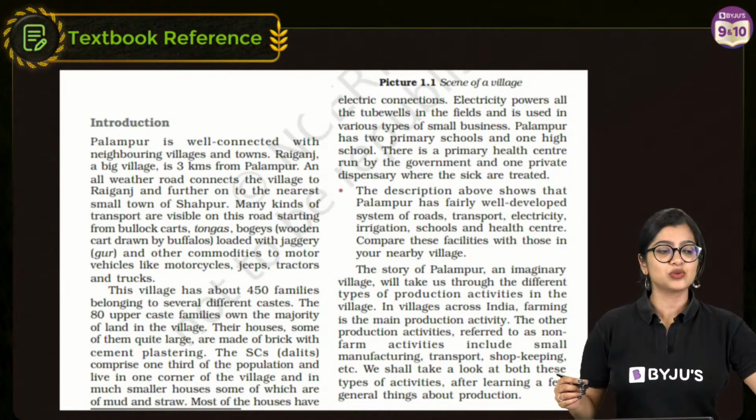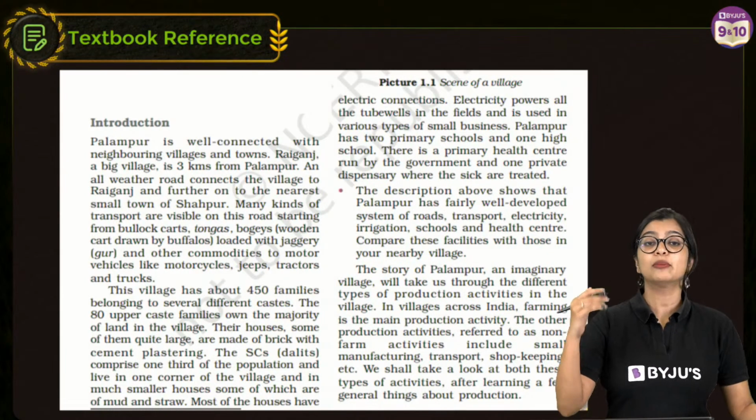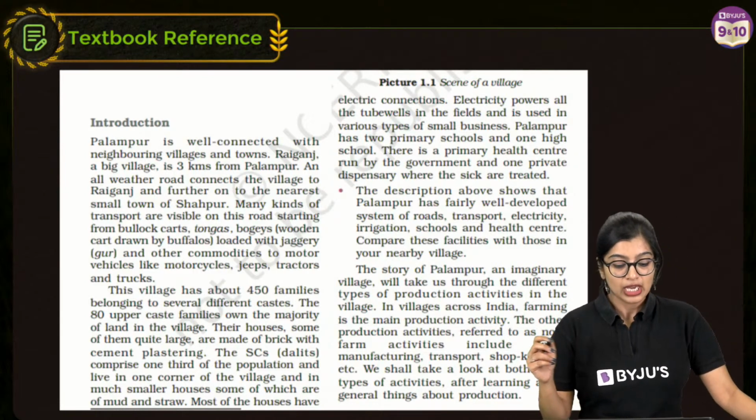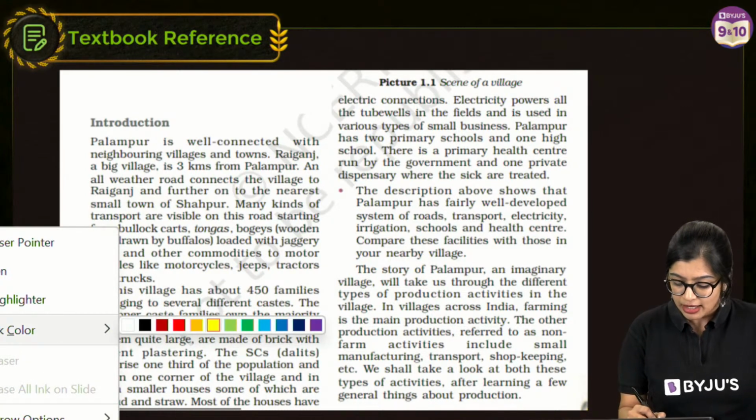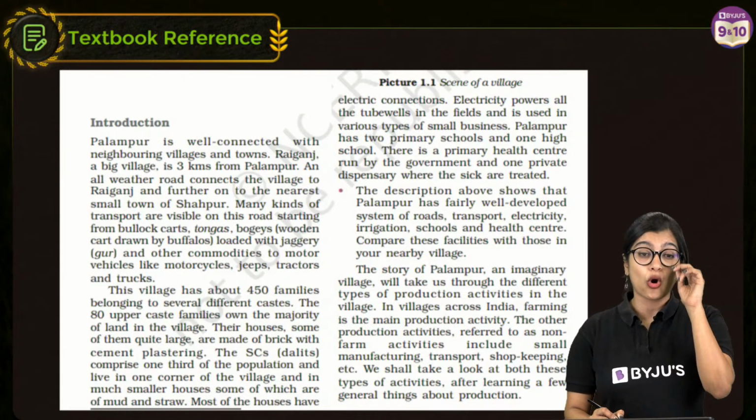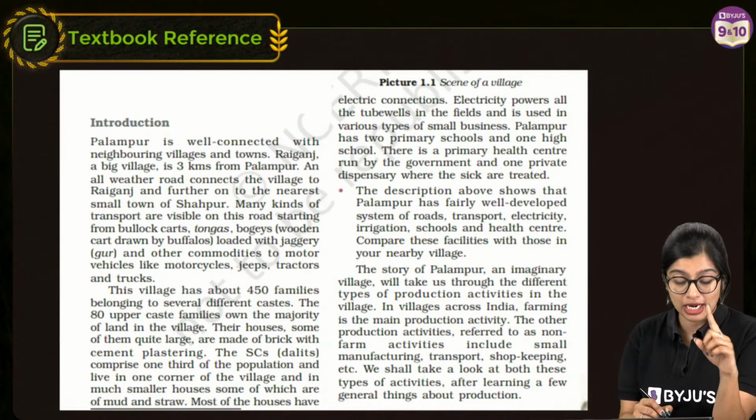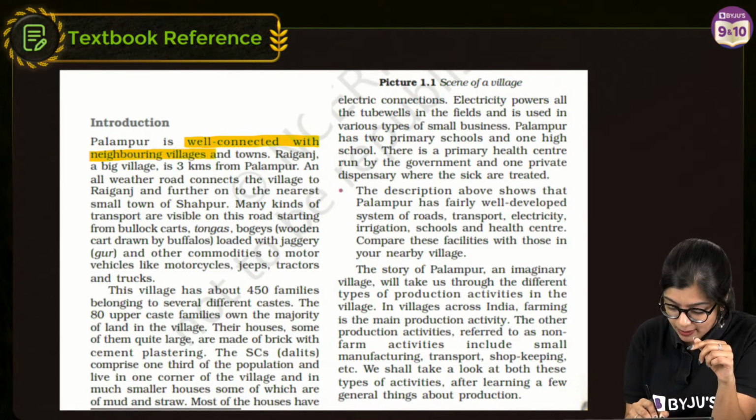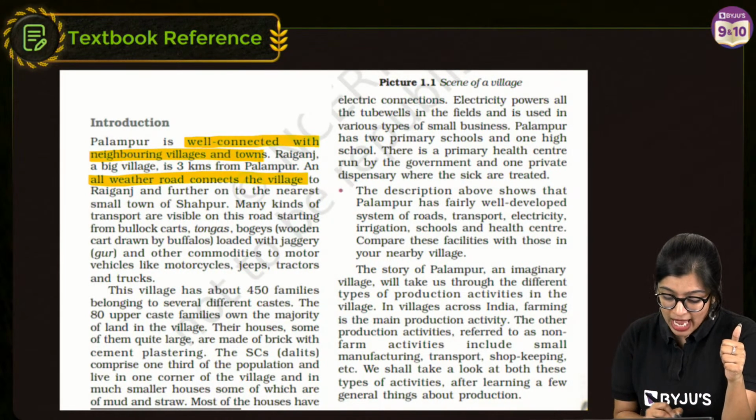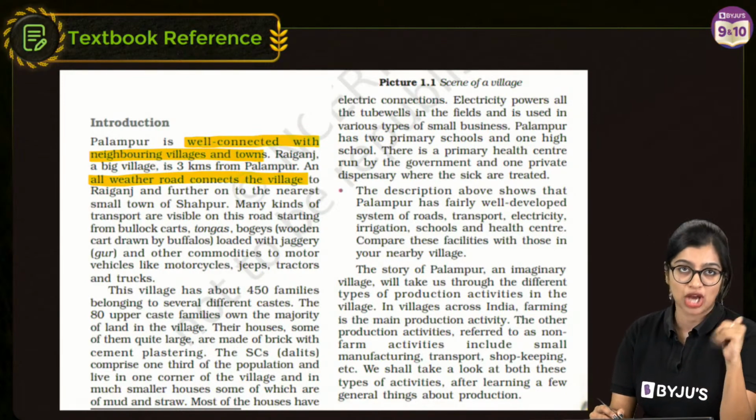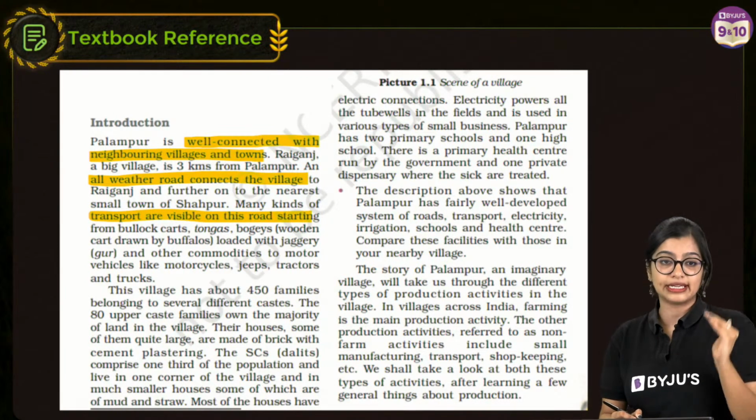Now see, there was one way in which I could directly tell you all the important concepts, right? But we also need to understand the important pointers from this particular chapter. So the introduction starts with a description of Palampur, right? Now in this particular case, students, I need all of you to highlight these points, right? They talk about how Palampur is well connected with the neighboring villages and towns, right? And we see that they have weathered roads that connect them to a small town which is Shahpur, right? And we also see that there are various kinds of transport visible on the road, and you can list all of these down.